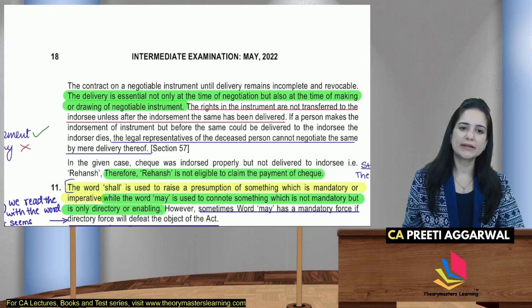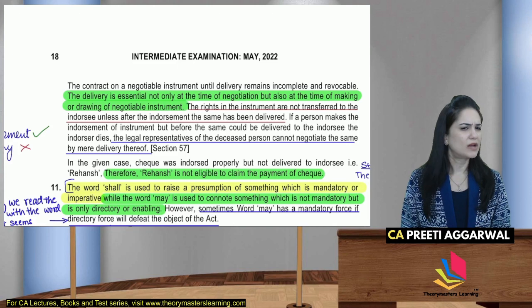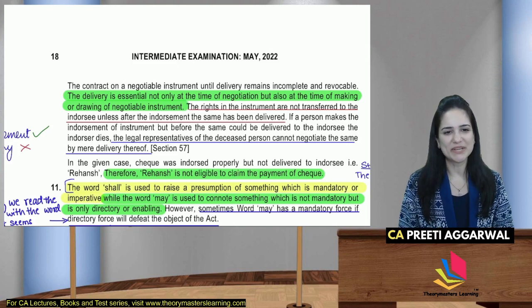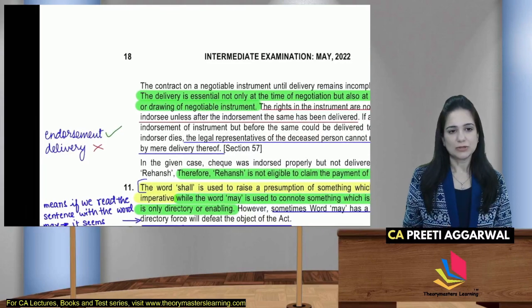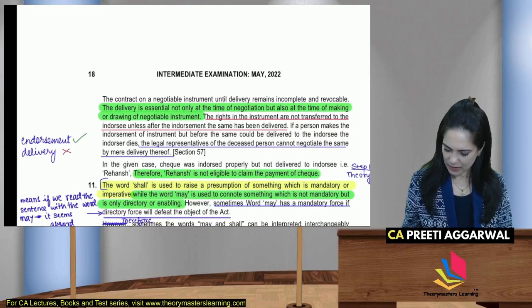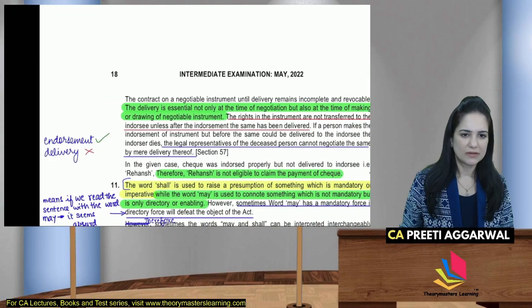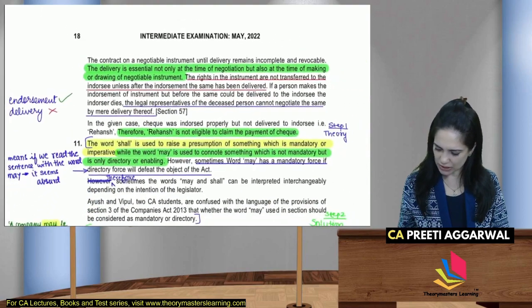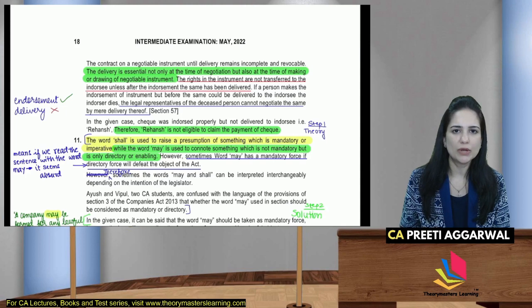If person making the endorsement, but before the same could be delivered, dies, legal representative cannot negotiate the same by mere delivery. तो endorsement हो गई, okay, endorsement हो गई, delivery नहीं हुई, तो नहीं, benefit is not transferred. In the given case, Reyansh is not liable to pay because there was no delivery.